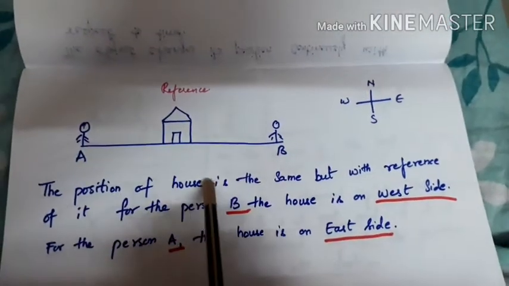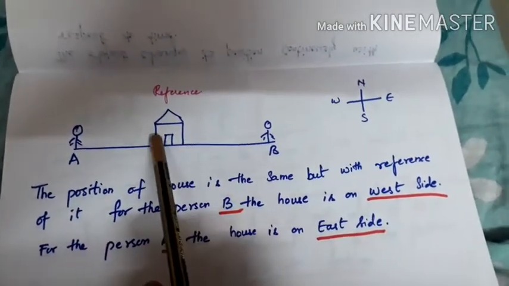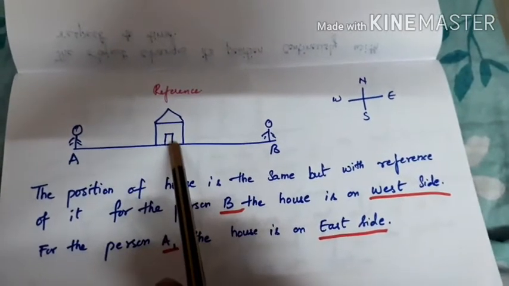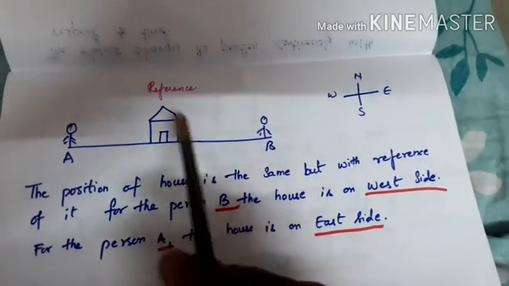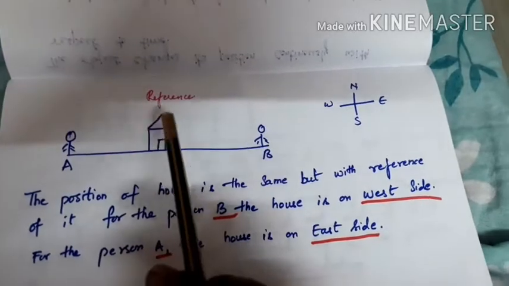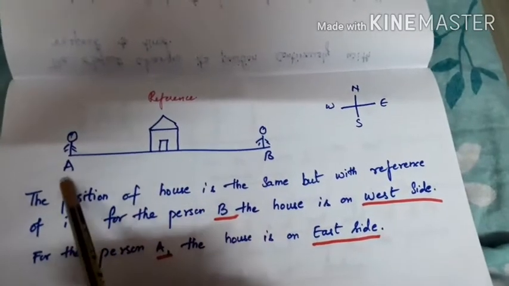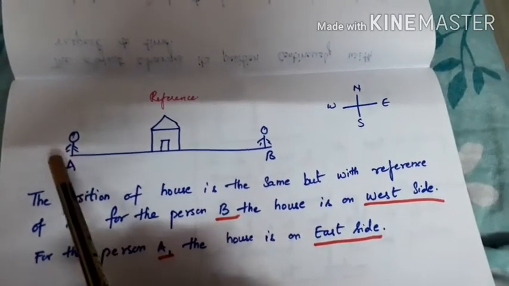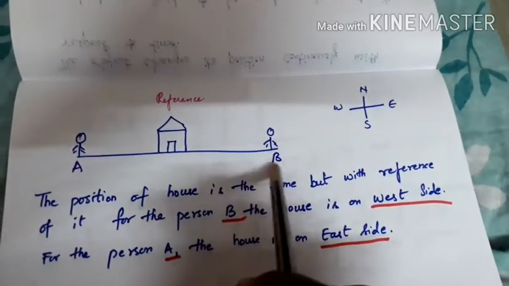The position of the house is the same. There is no change in the position of the house, but the reference point is different for the person standing at position A and the person standing at position B.